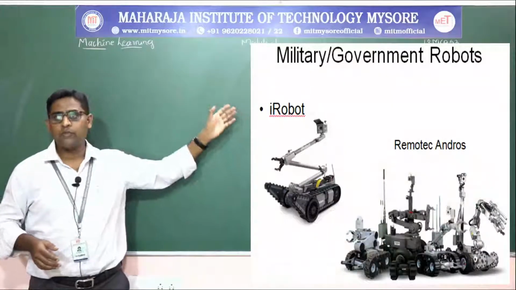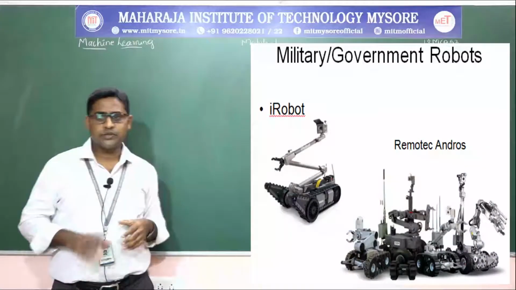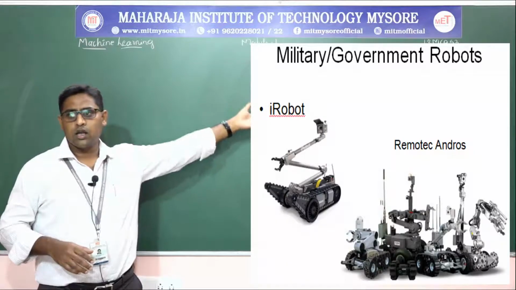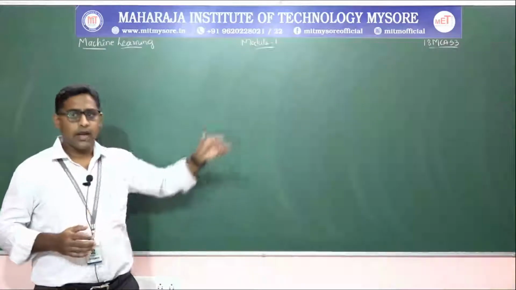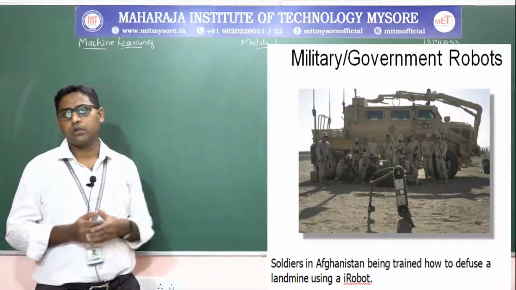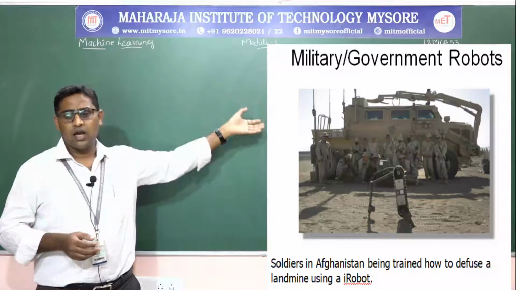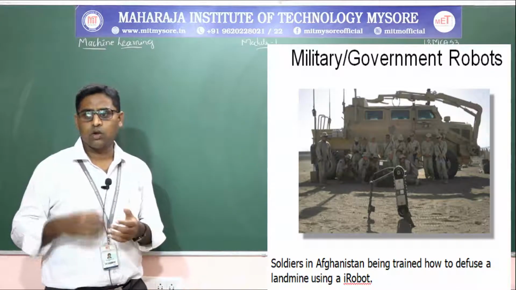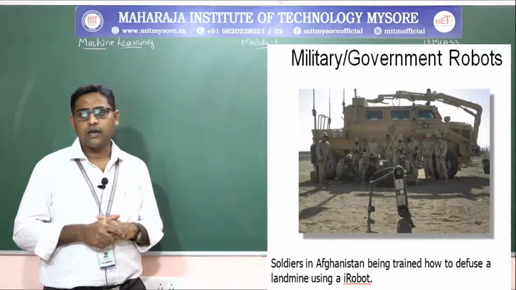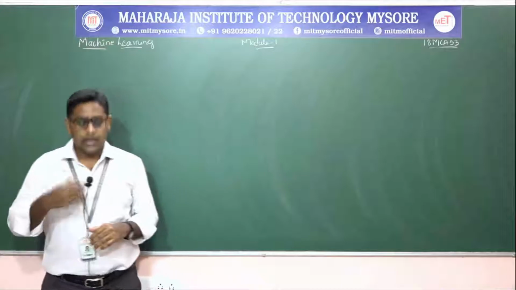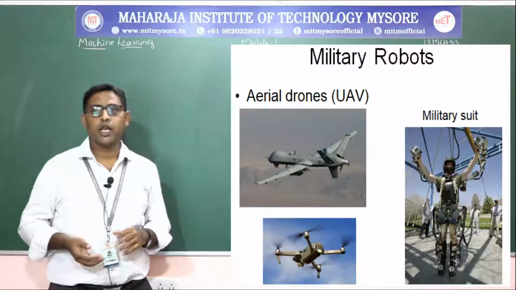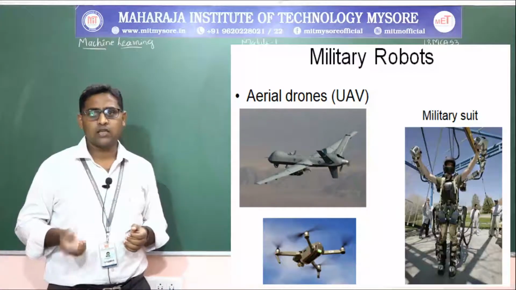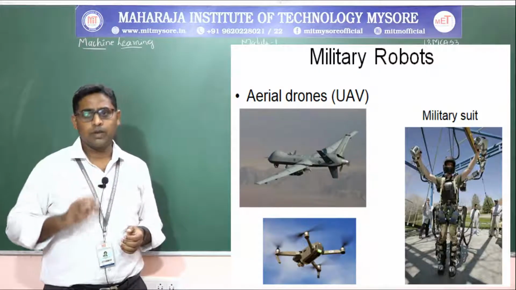industry. Next, in the area of military, government and robots, robots will be used for, say, bomb detection, and so on. Those are remote-controlled Andro robots. And if you want to check the real-time implementation, then in military or government robots, soldiers in Afghanistan have been trained to use those robots, how to defuse a land mine using a robot. Then another application of military robots is aerial drones, or you call it UAV, unmanned aerial vehicle. So in that unmanned aerial vehicle, no human being will be there.